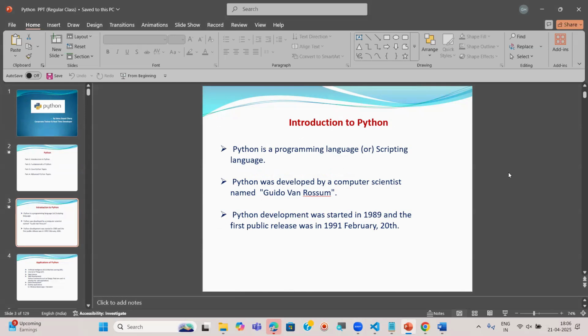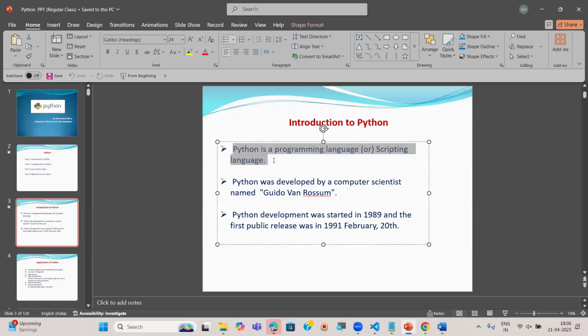Let me recap briefly once again. As I said, Python is a programming language or a scripting language. It was developed by a computer scientist named Guido van Rossum. I showed a photo also in Google, right? Python development started in the year 1989, and the first public release was in 1991, February 20th.